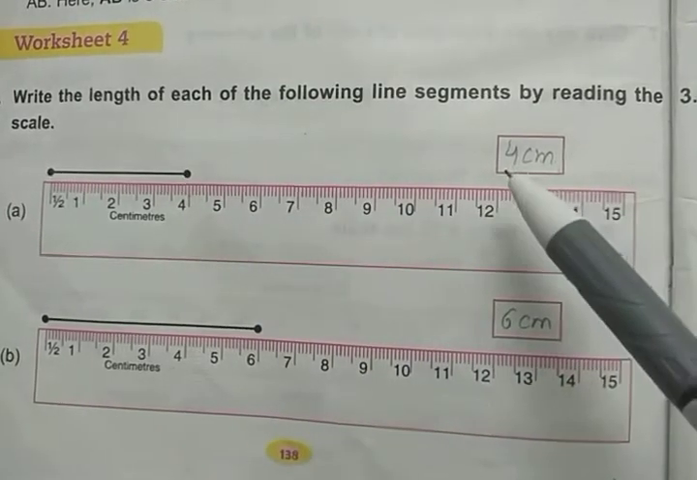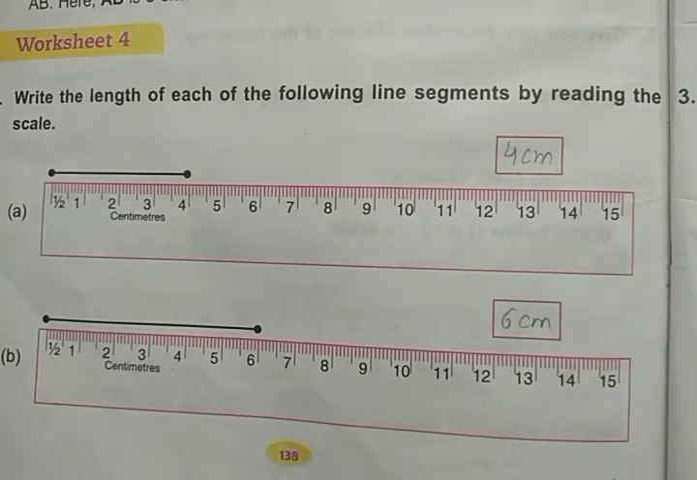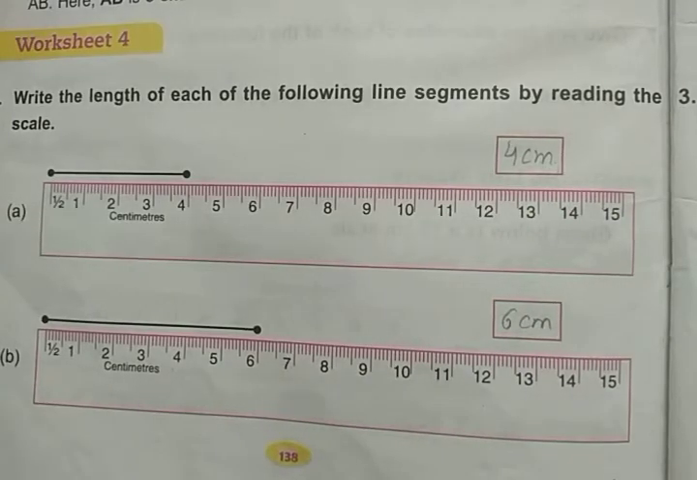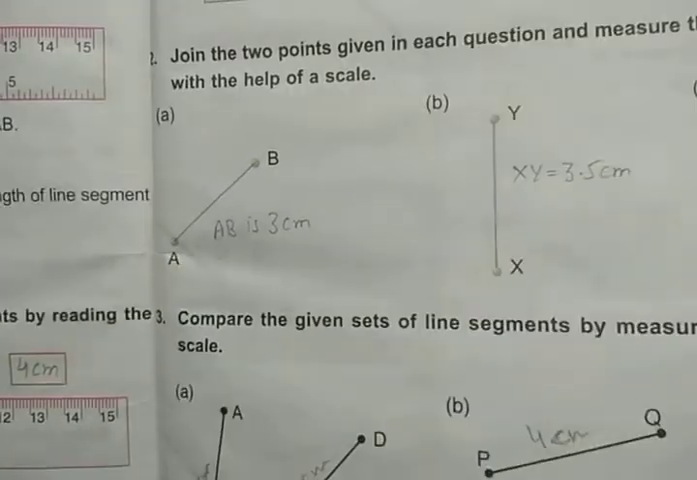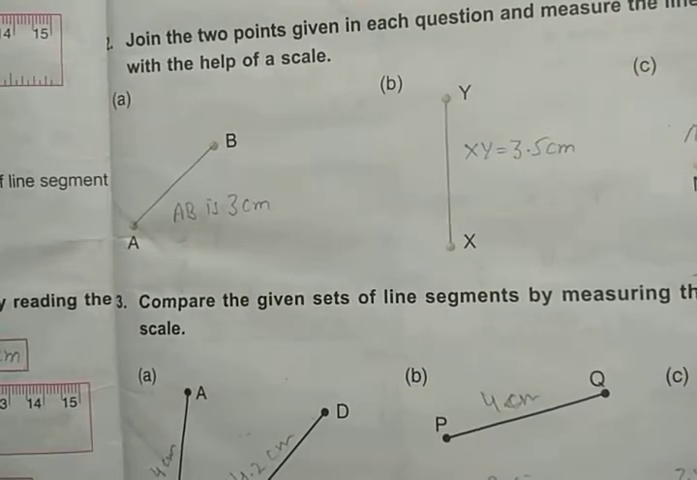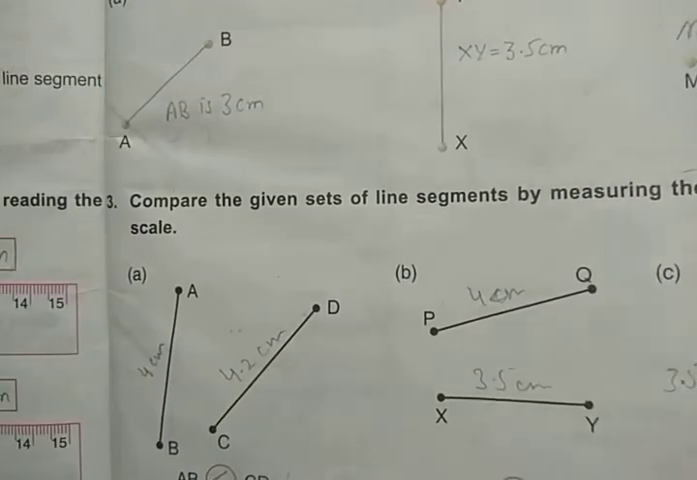So that is on 4. So what is the length of the given line segment? 4 centimeters. So in this way we can measure the length of the line segments. So this worksheet is based on this only, to measure the given line segments.